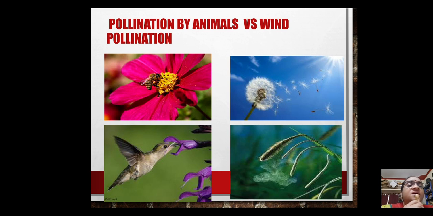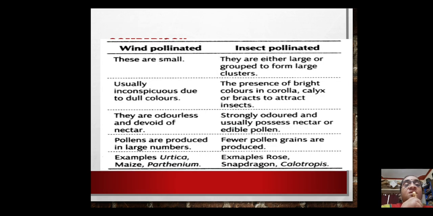The first one is white, and the next one is probably green in color. So they are not very attractive. The difference between wind pollinated and insect pollinated flowers is an important question from the exam point of view, and in the recent CBSE exam they have also asked it.